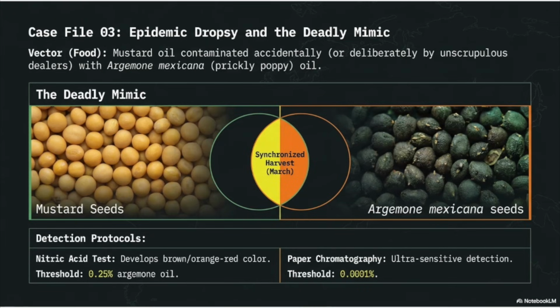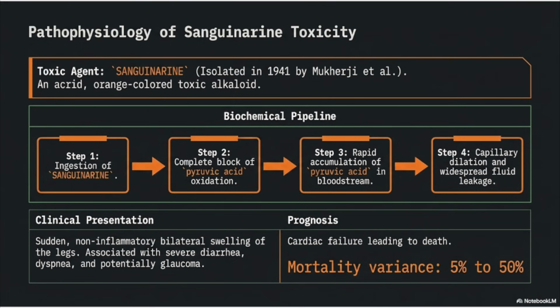Detection is done using the nitric acid test, which develops a brown or orange-red color with a threshold of 0.25% argemone oil. A more sensitive method is paper chromatography, which can detect contamination at a threshold of 0.0001%. The toxic agent responsible is sanguinarine, an acrid orange-colored alkaloid that was isolated in 1941.